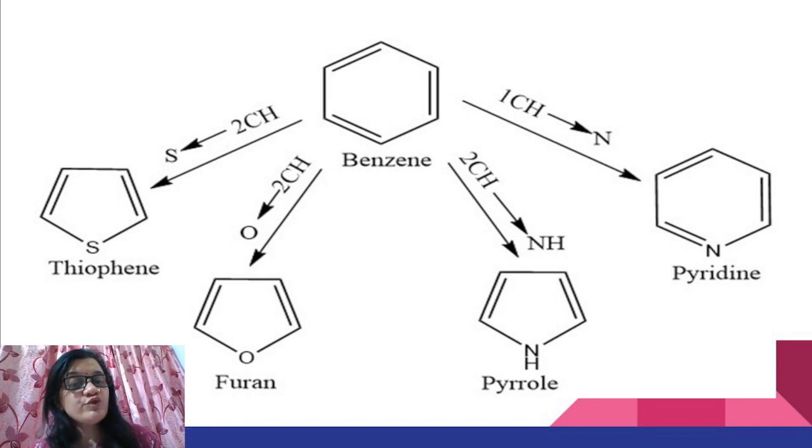If we replace two carbons and hydrogens with one atom of nitrogen and hydrogen, then we get pyrrole. If two carbons and two hydrogens of benzene are replaced with one atom of oxygen, then we get furan. And if two carbons and hydrogens are replaced with one atom of sulfur, then we get thiophene.